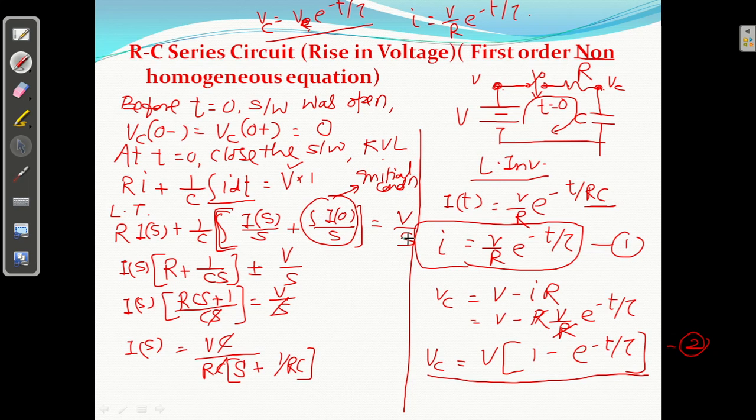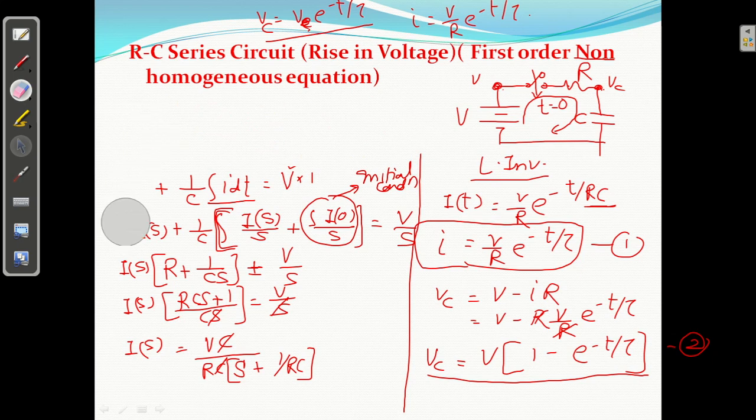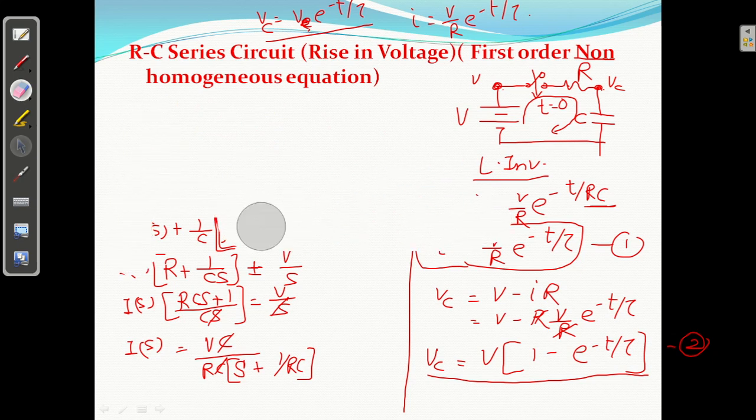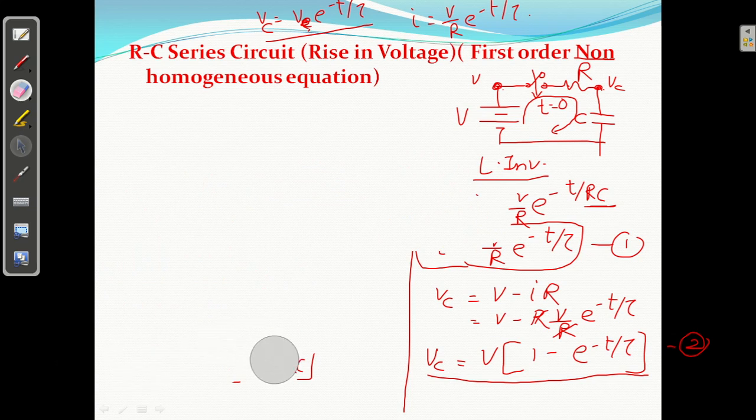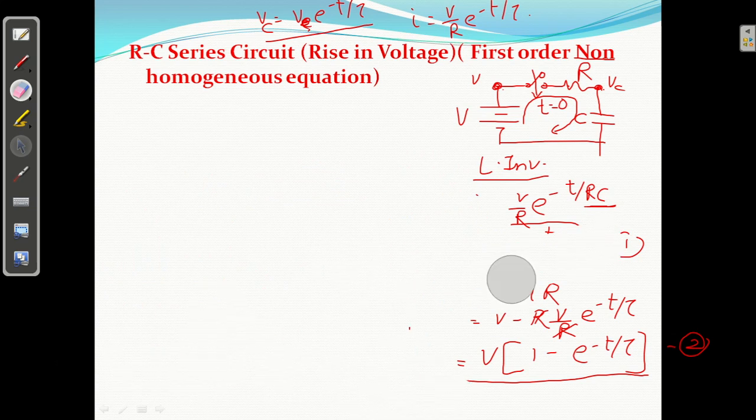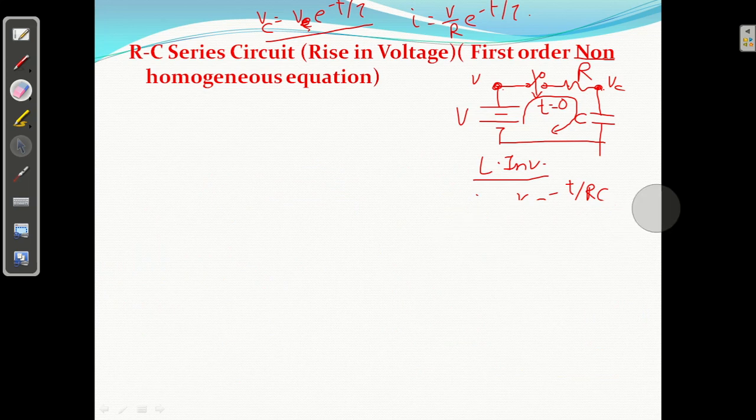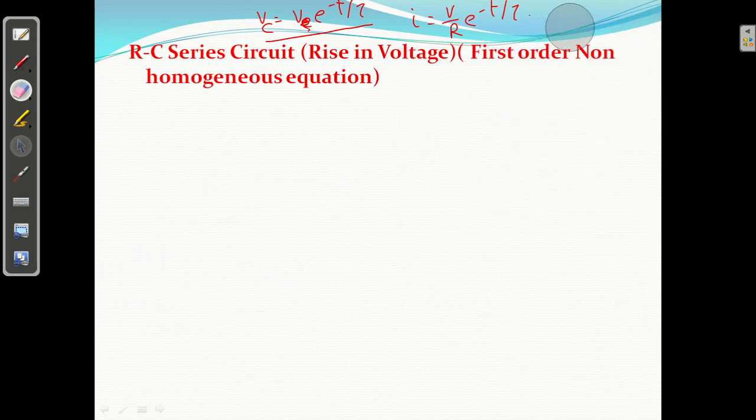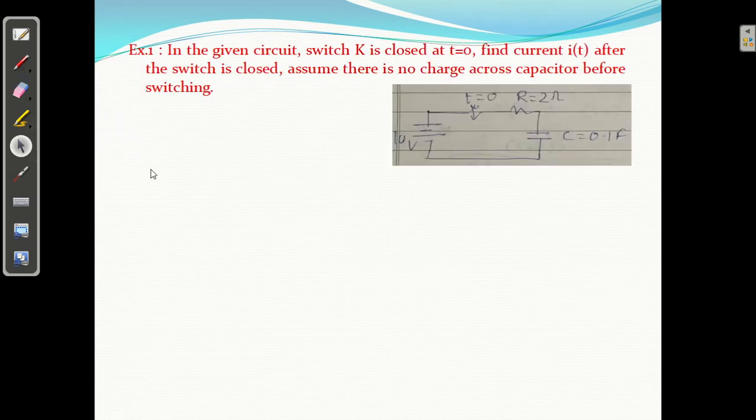I'm not going to derive the other case, decrease in voltage, because we have already studied it in unit number 3. Directly I am taking one numerical based on that. So first I erase this, and I am going to discuss just one numerical based on that.